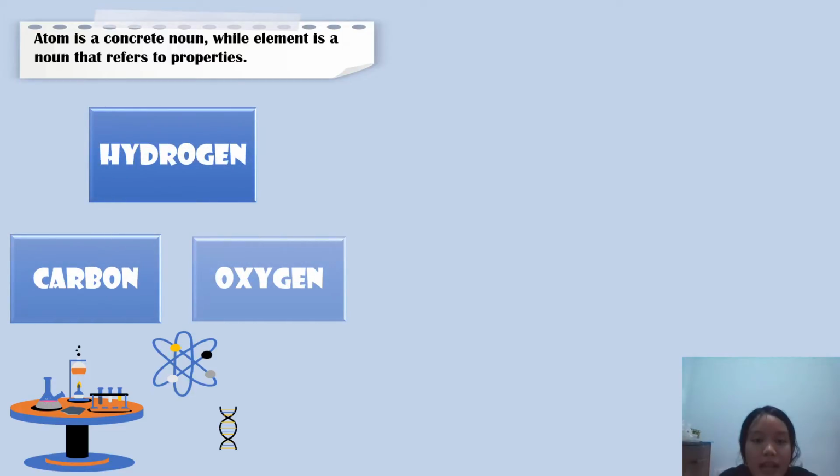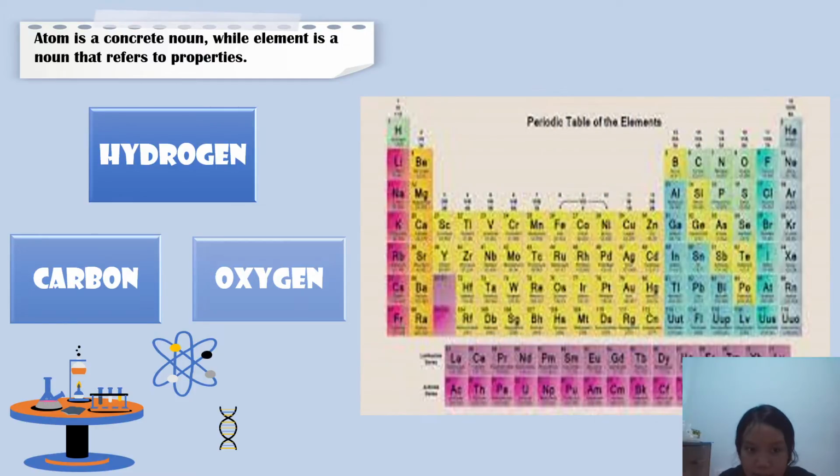If we mention the element hydrogen, the element carbon, the element oxygen, it reminds us of the periodic table of elements. In the periodic table of elements, there are different colors for each different element group, such as orange, pink, blue, light blue, dark blue, light green, dark green. This difference shows the nature of each element. For example, it is a halogen or metallic or non-metallic gas.